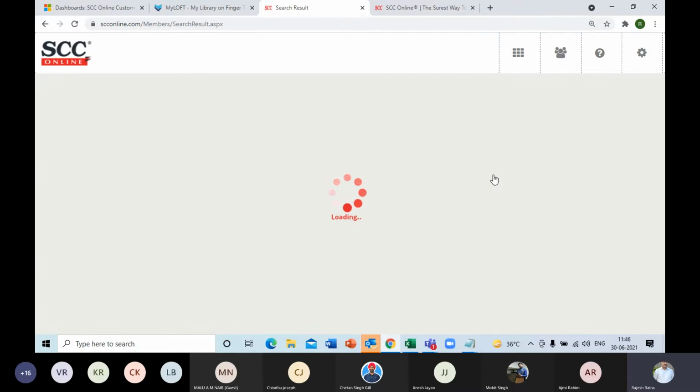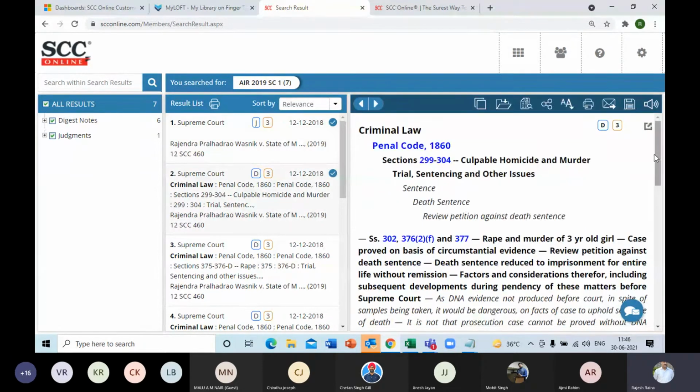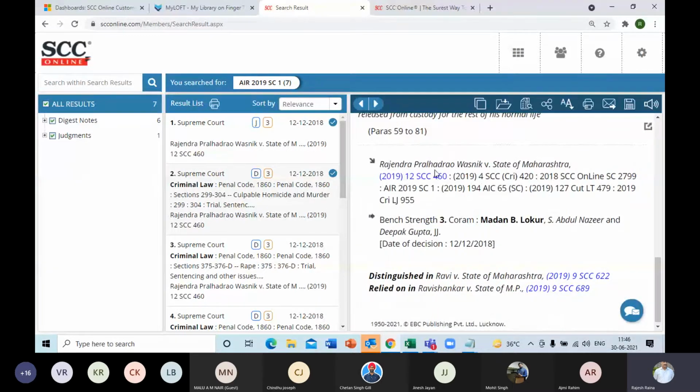So this way it will open the judgment now in front of me, but you will see that on top the citation is mentioned as SCC. But when I open the digest note, let's say, and go to the bottom where the party name is mentioned, along with it, you will find a number of citations. Not only SCC, you will see AIR, that's how we reached there, All India Reporter, and Criminal Law Journal. So if you had any of these 3, 4, 5 citation types, it will still open the same judgment over here because the mapping has been done by our editorial. All the equivalent citations have been kept over here. So therefore you are able to view it.